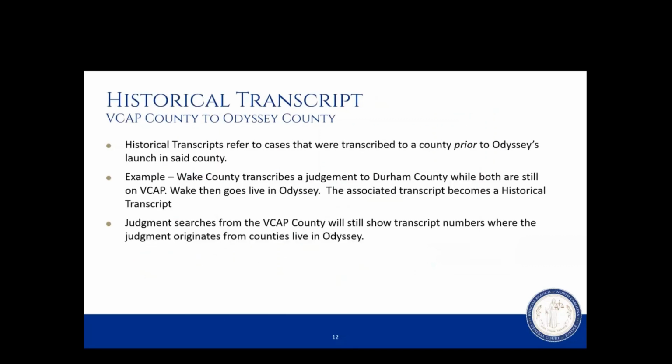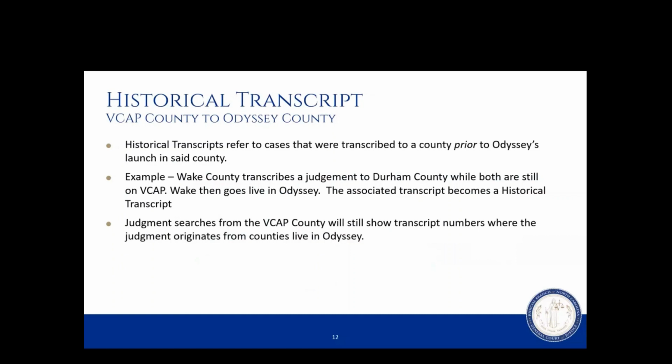Now that we've covered the different transcript scenarios, there is one other item to touch on, and this is regarding historical transcripts. Historical transcript is particular to VCAP County, to a county that's now live in Odyssey.